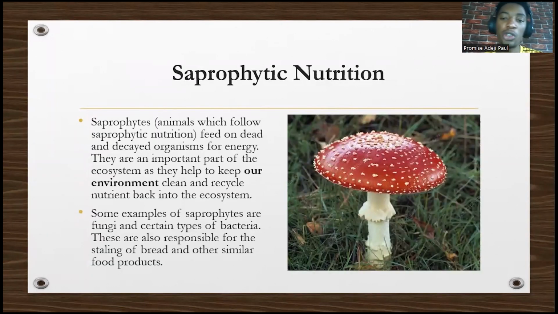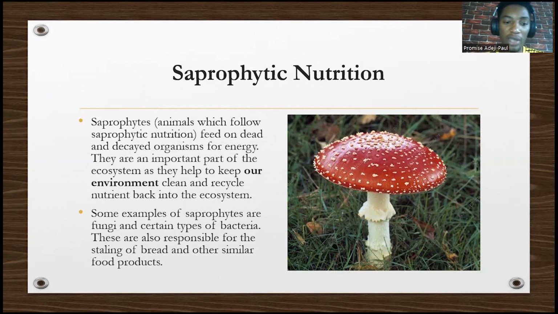So now we have saprophytic nutrition. So what exactly is saprophytic nutrition? Saprophytes are organisms that undergo saprophytic nutrition. They feed on dead and decaying organisms for energy. That's what they do. So they're an important part of our ecosystem because they help in the recycling of nutrients. They help to take nutrients back into the ecosystem. So they are very important in that aspect.